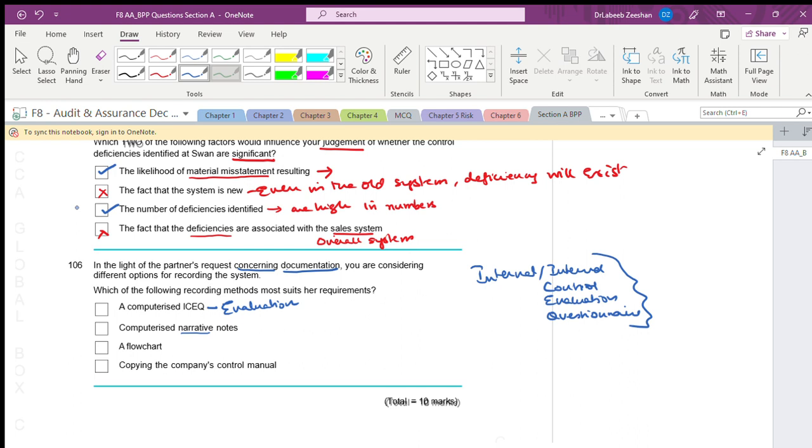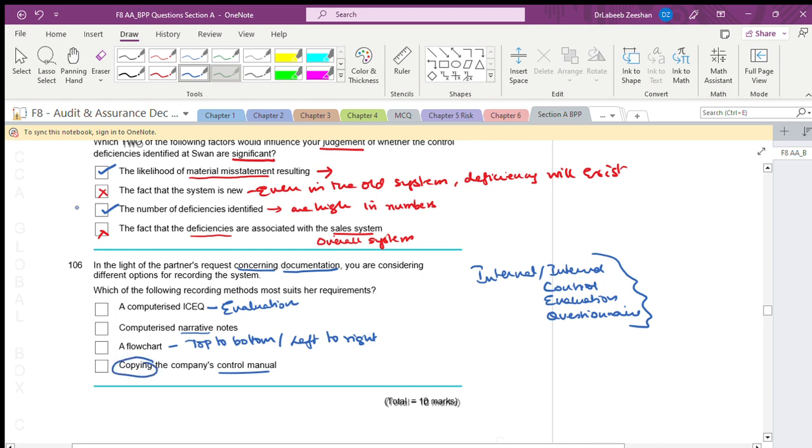A flow chart is nothing but how the decisions will flow from top to bottom and from left to right. It's only a symbolic presentation. Copying the computer company's control manual you have to remove straight away.